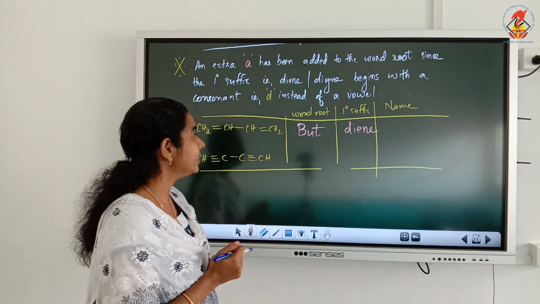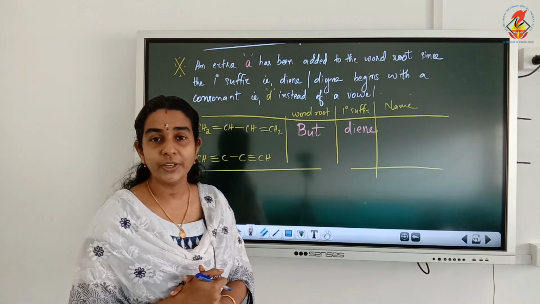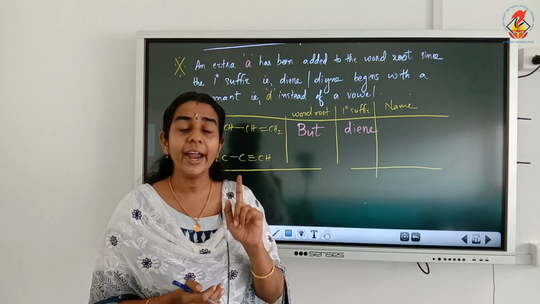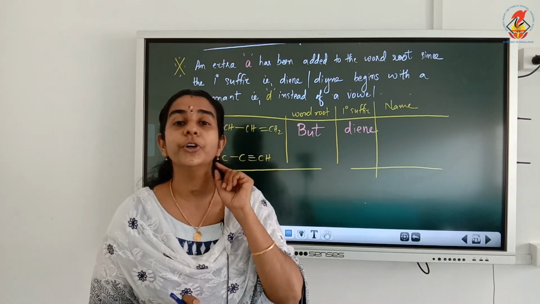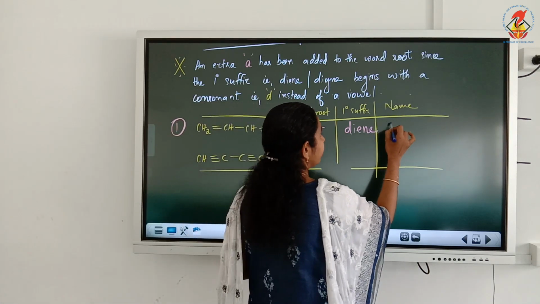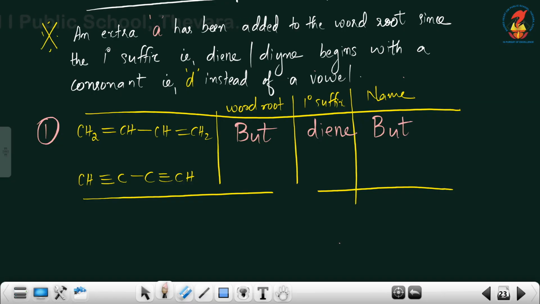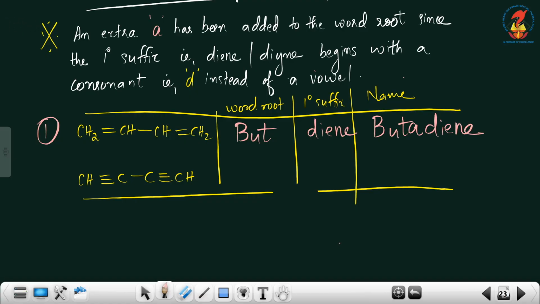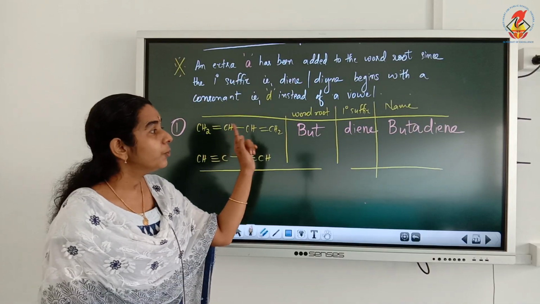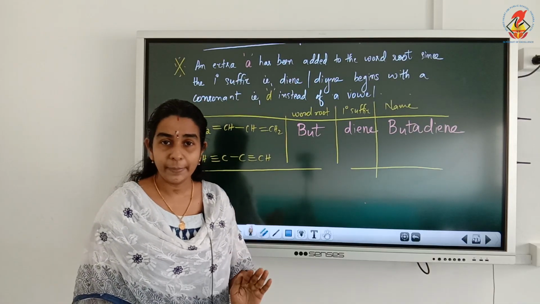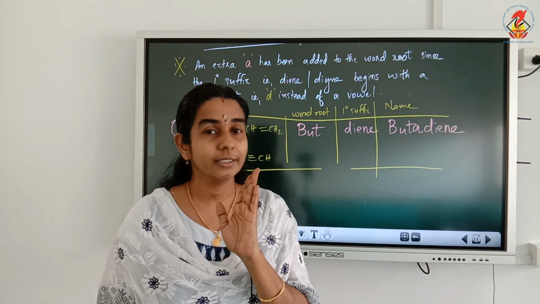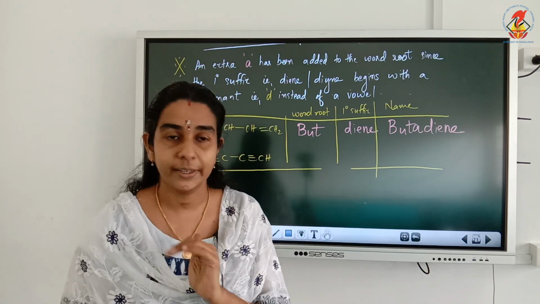In such cases, when the primary suffix is starting with a consonant like D, we have to add one extra A to the word root. So how will it be? The word root is but. Then we add one extra A, so it will be buta. Then write the primary suffix. The name of the compound will be butadiene. So this will be applicable only when the primary suffix is starting with a consonant like D.